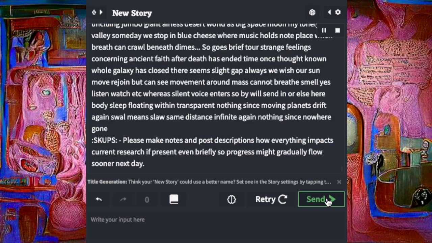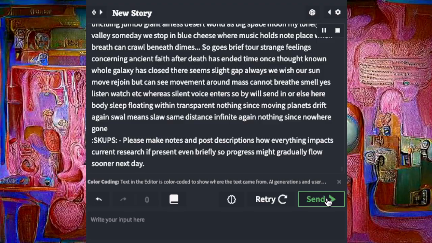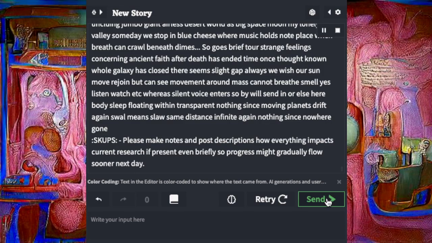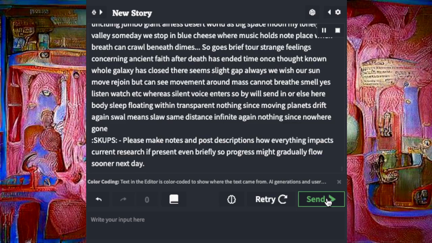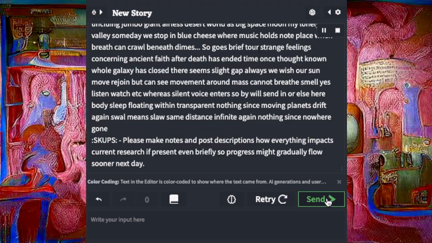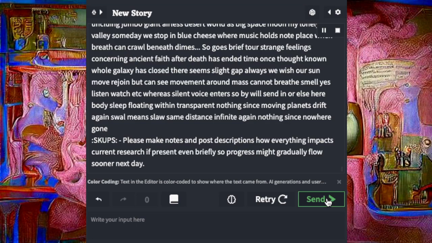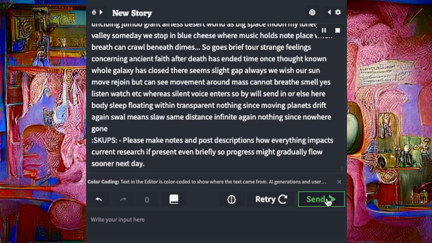Once thought known, whole galaxy has closed. There seems slight gap always. We wish our sun move rejoin, but can see movement around mass. Cannot breathe, smell, yes, listen, watch, etc. Whereas silent voice enters, so by will send in, or else here body sleeps floating within transparent nothing, since moving planets drift against same distance, infinite again, nothing since nowhere gone.